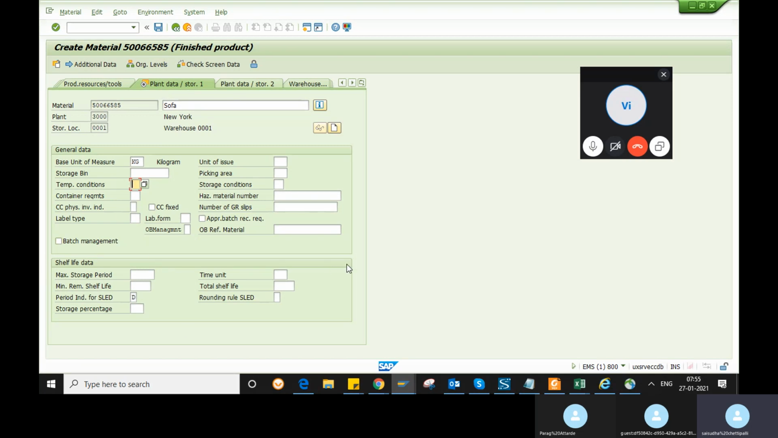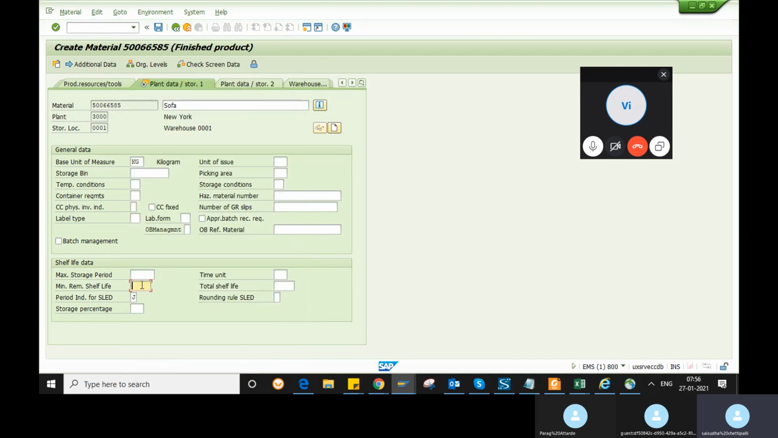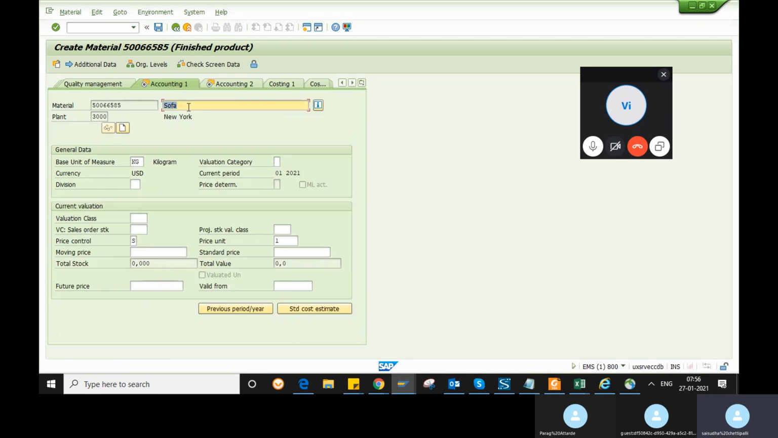Or else the shelf life data, meaning how much time until the expiry date of this product. For example, the period indicator is in days or years. Shelf life means the expiry date of the product. I gave it as a year, so the minimum remaining shelf life will be 2 years. After 2 years, this product will not be used, because that is the last date of the product, which we call shelf life. So it is how much time the material can be used.